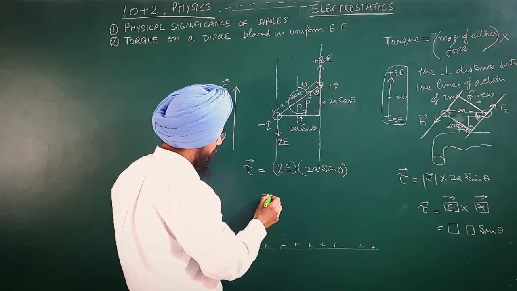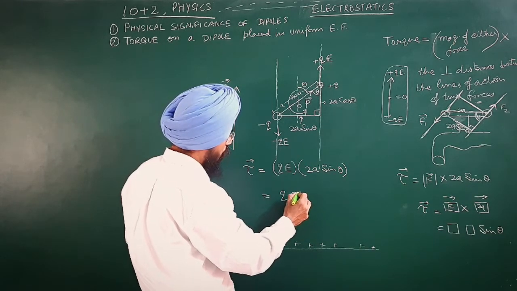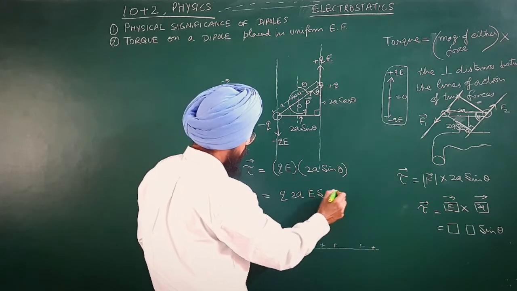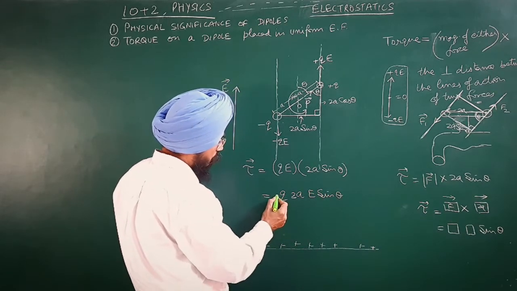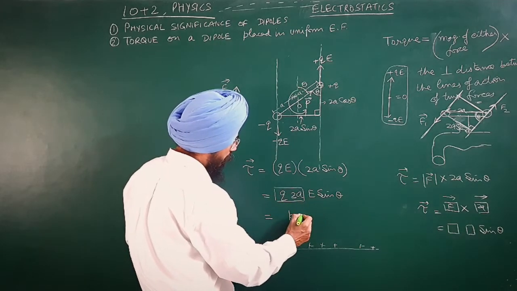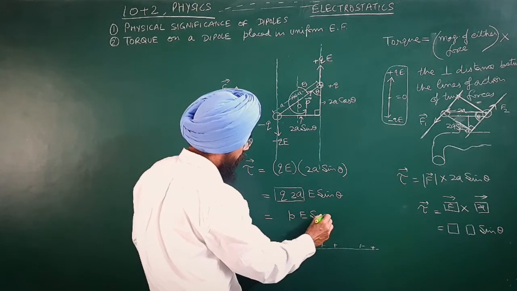So this will give me q times 2a times E sin theta, and the result will be qa into 2, which is my p, times E sin theta.